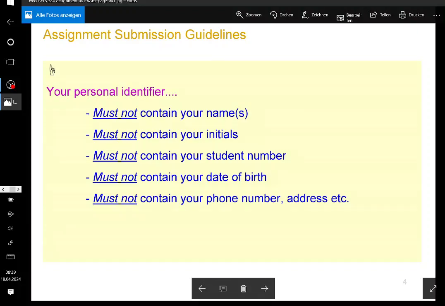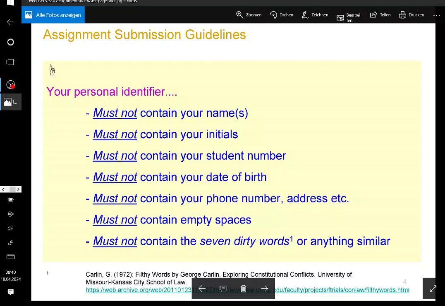Just for you to know, there are always people who don't get this. I don't know the reason. But anyway, I will give you a personal identifier then. And I'm going to be very explicit here. Please do not use the 7 dirty words. I apologize for being explicit, just for the record, because some people do. The 7 dirty words you can't use on TV in America are: fuck, shit, piss, tits, and so on. These are the words that you're not supposed to use, and not even in a foreign language.